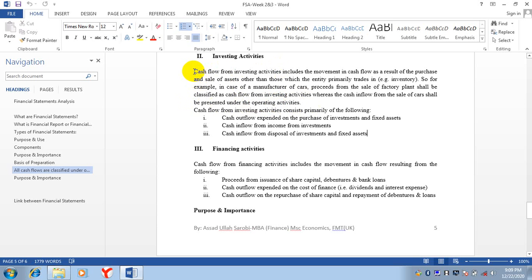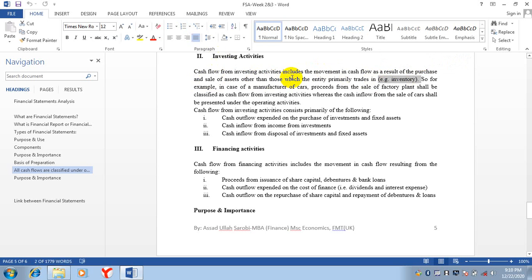So see, cash flow from investing activities includes the movement in cash flow as a result of the purchase and sale of assets, other than those which the entity primarily trades. We are not talking about inventory. Except inventory, all other assets, their purchase and sales come in investing activities.